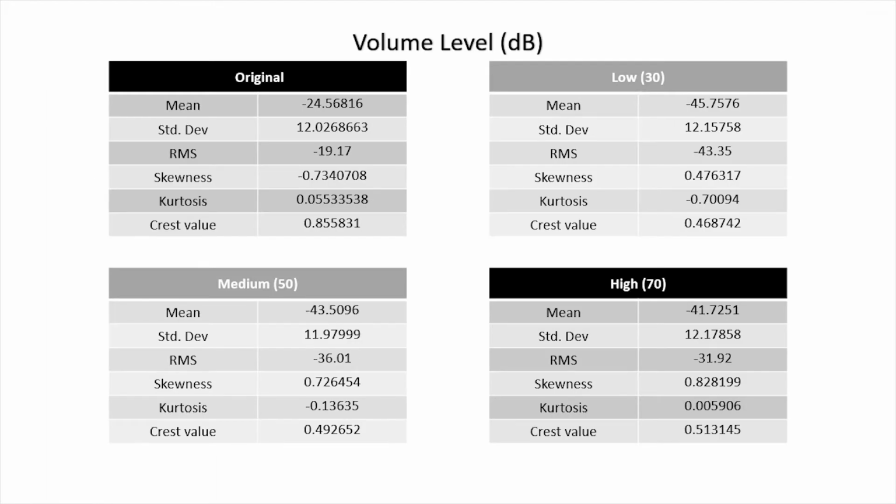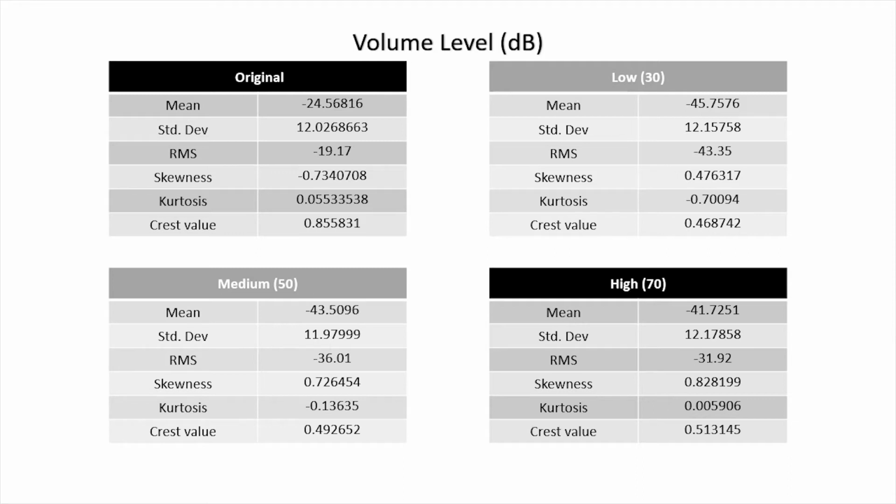We run the experiment by comparing the audio that we record in low, medium, and high intensity volume with the original audio of the sound itself. From the data, what we observe is that the intensity of the volume will increase the value of the data that we gather.